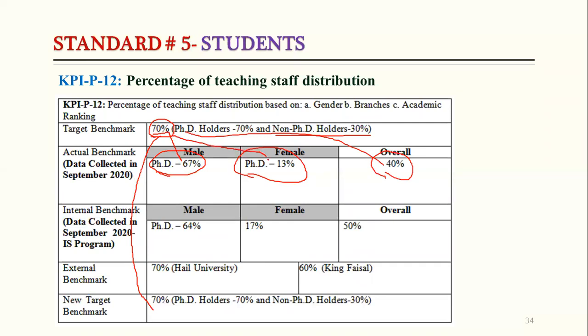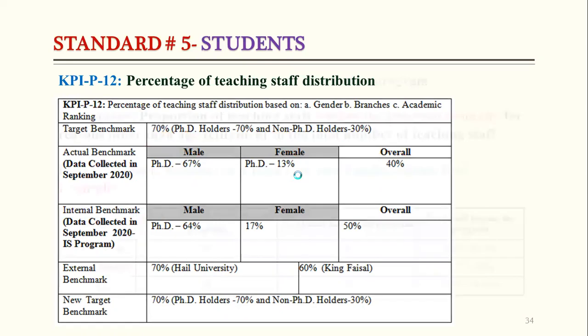But in the female campus, that is only 13%. So it means we are far behind our target. Whenever we write our priorities for improvement, we need to focus on this point, that we need to have more PhD degree holders in the female campus.